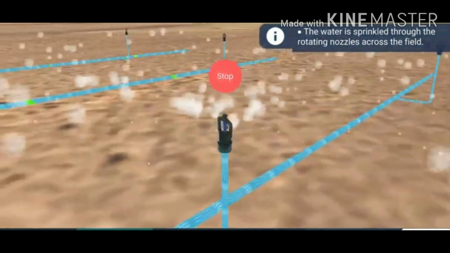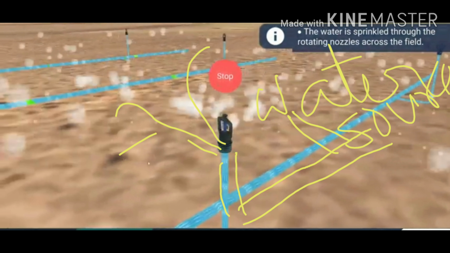And see this diagram. This is the perpendicular pipe which is connected to the main pipe, and that is connected to the water source. So in this way, like a shower of rain, the water is supplied to the crop plants.